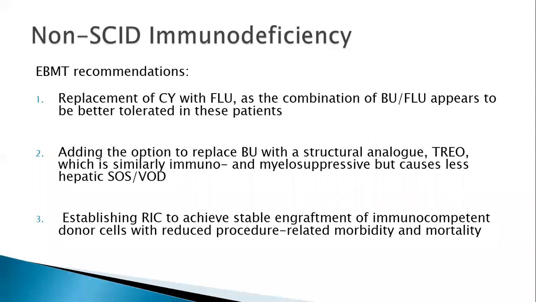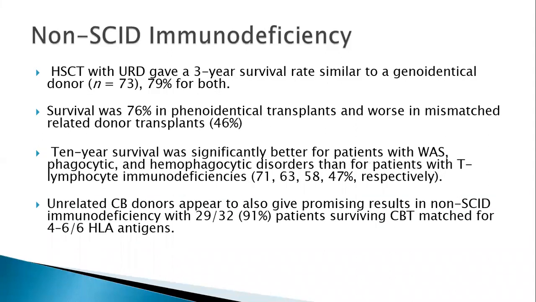Now again, to do a reduced intensity conditioning to achieve stable engraftment of immunocompetent donor cells with reduced procedure-related mortality and morbidity. So with these reduced intensity regimens, you are trying to decrease the mortality. But if you look at the outcomes, it is somewhat different based on the type of immunodeficiency.